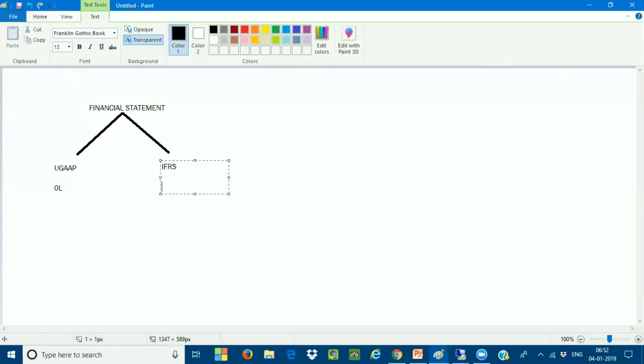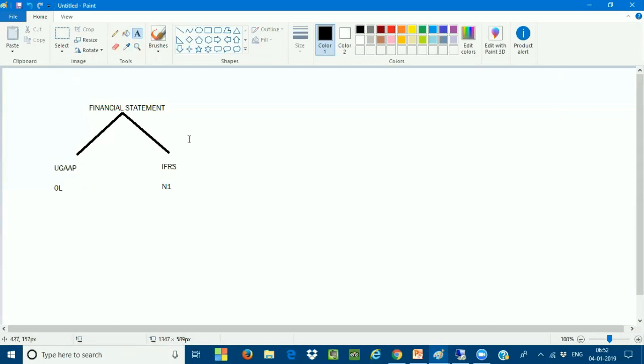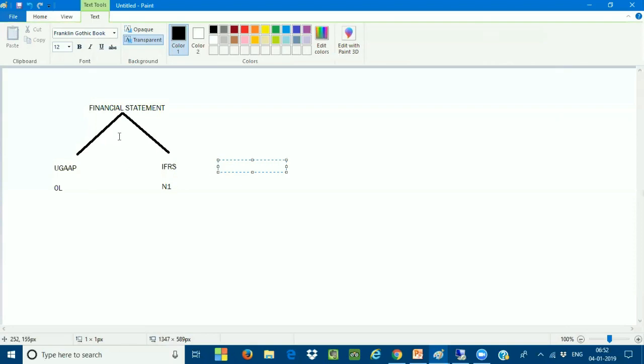For the IFRS reporting purpose, as I told you yesterday, we are creating one non-leading ledger that is going to be called N1. Both are going to affect my external reporting purpose, not the internal. IFRS is not for the internal and US GAAP is not for the external. Both are for the external reporting purpose, both are impacting your financial statement.